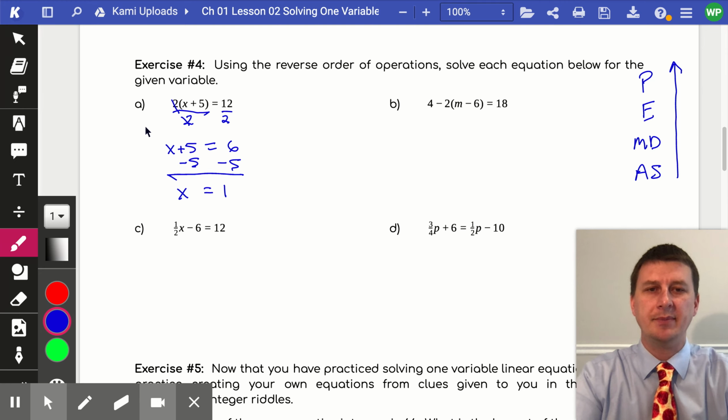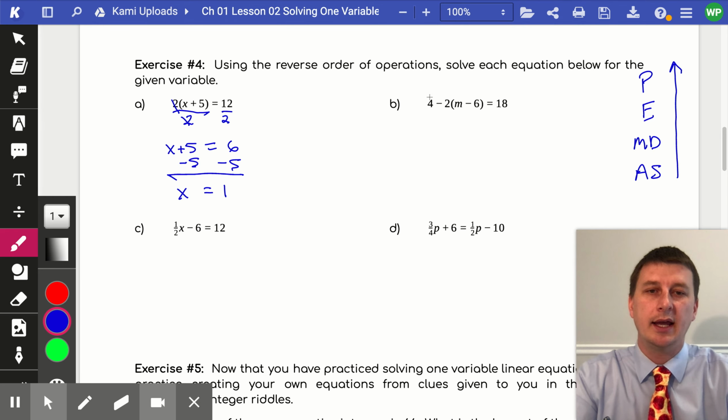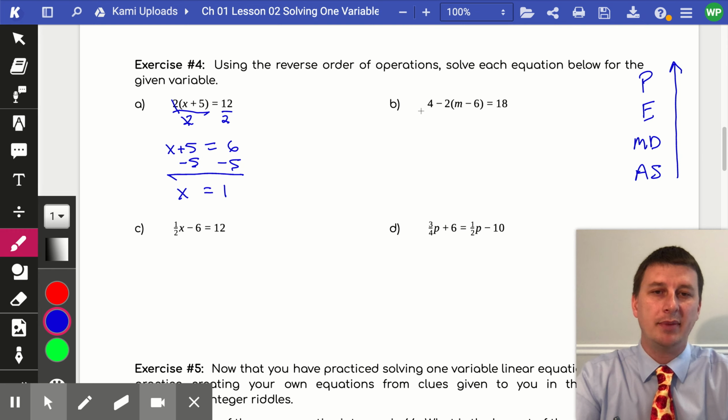Now there's a few more steps in part B, but we could do this using our reverse order of operations. The first thing we're going to look at is outside those parentheses, do you see addition or subtraction? I do see something connected by addition and subtraction right here, this 4. But be careful, is this 4 a positive 4 or a negative 4? It's a positive 4 because we go by the sign in front of it. So this is really connected by addition, but to move it, we do the opposite sign of the 4. We have a positive 4, so we're going to move it by subtracting 4.